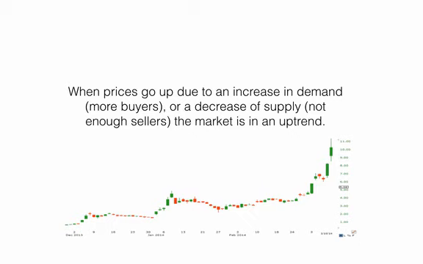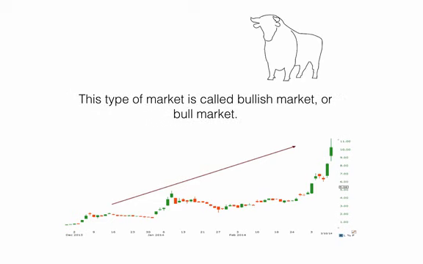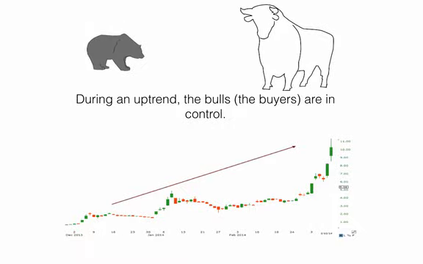When prices go up due to an increase in demand, more buying, or a decrease of supply, not enough sellers, the market is in an uptrend. This type of market is called bullish market or bull market. During an uptrend, the bulls, the buyers, are in control.